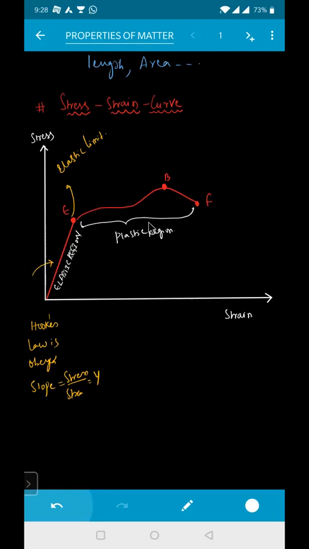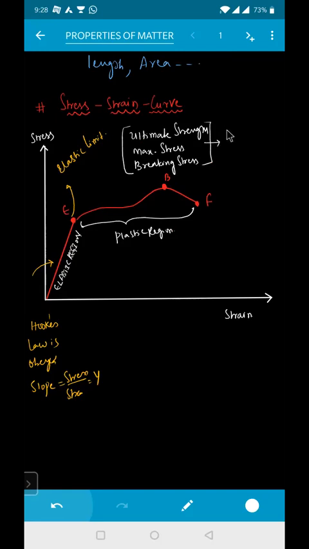What is B known as? Breaking stress, or ultimate strength, or maximum stress, we can say. So I'm writing here right now. B is nothing but your ultimate strength, or we call this your maximum stress, or we call this your breaking stress. Read this carefully. This graph is very, very important for competitive examinations.